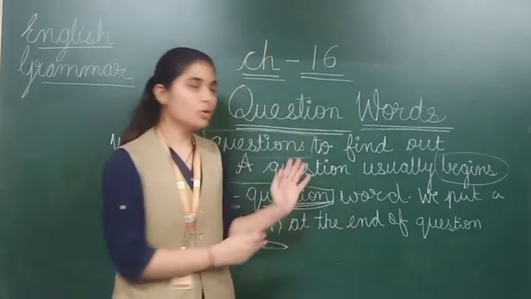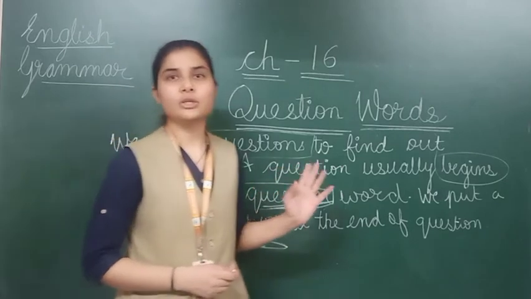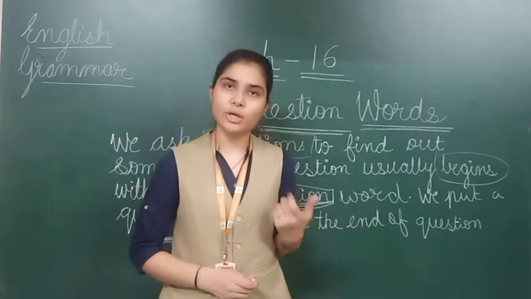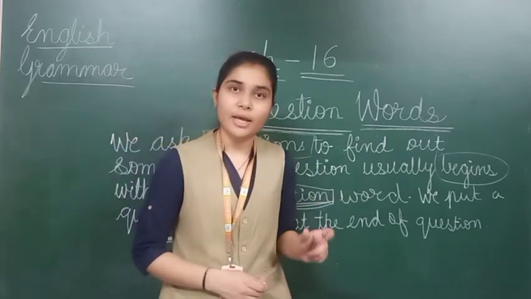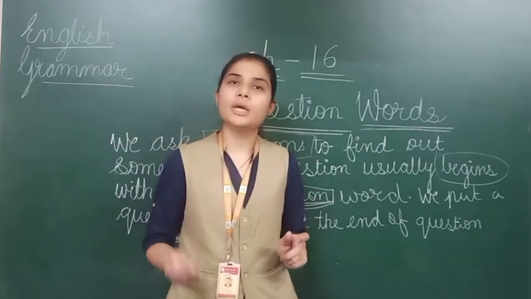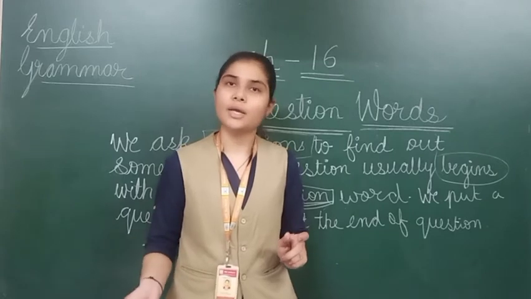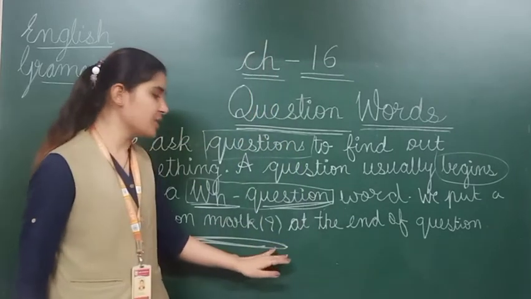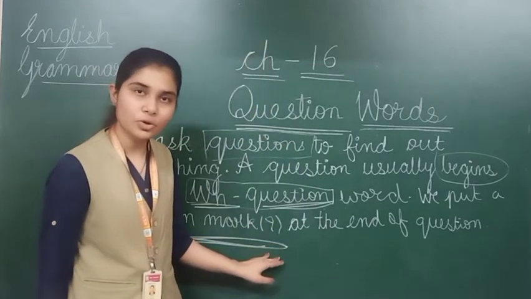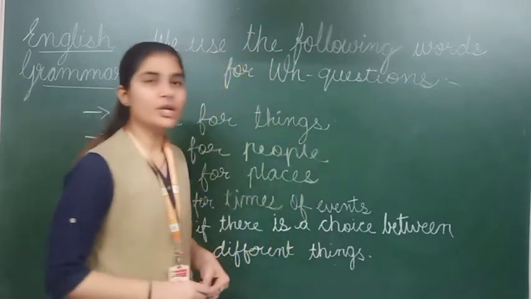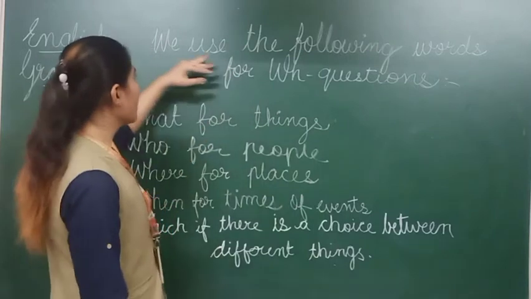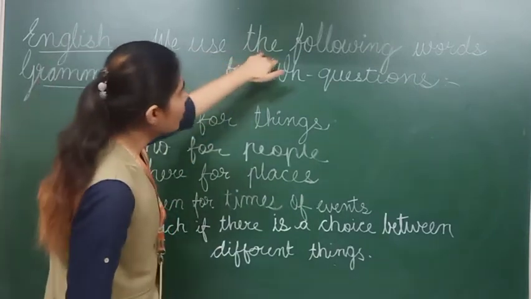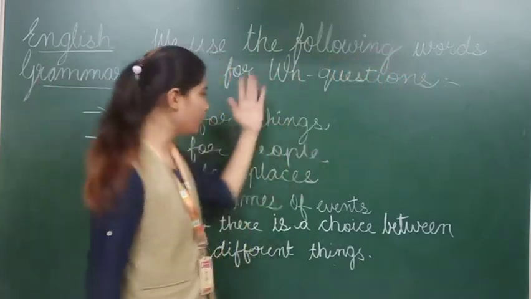Okay, so these are the question words. As I told you, these are the words which start with WH spelling, and they create a question. At the end, we have to put a question mark as well. You all know this is the sign of the question mark. Okay, now see how we are using these WH question words. So see what I have written. We use the following words. It means I have written some words.